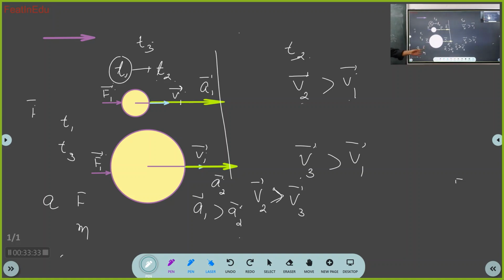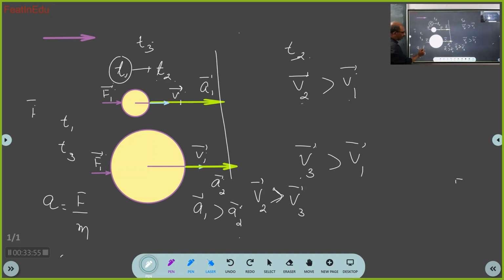See, I have been writing all this so many times. What is the relation between acceleration, force and mass? So if the mass is more, the acceleration will be less. So you should tell acceleration is equal to force upon mass. Right? Yes, sir.